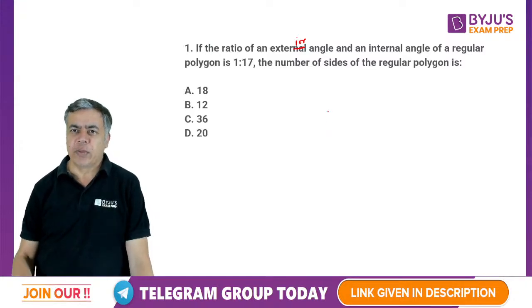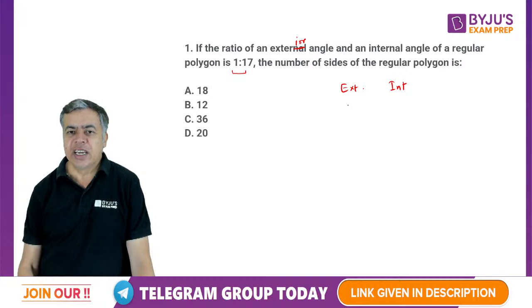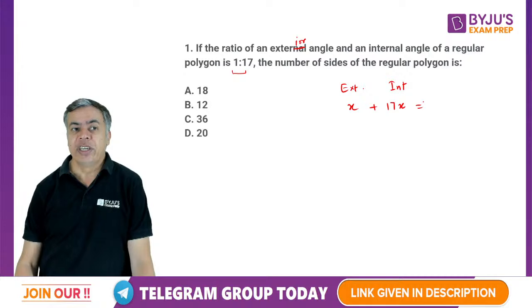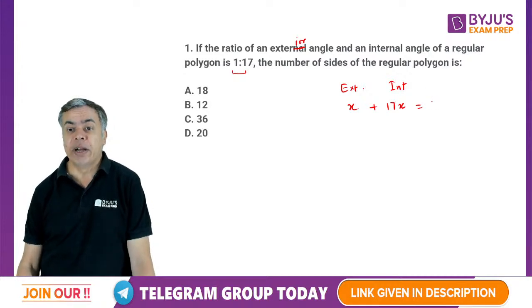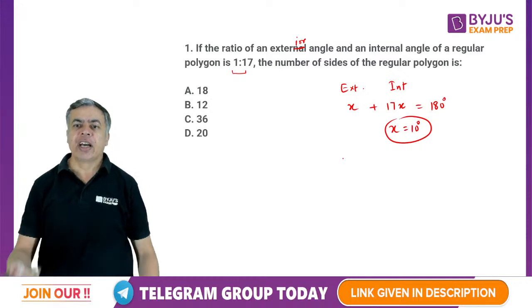On our channel we are providing a lot of free content also. Let's see here. If the ratio is 1:17, exterior and interior angle, let's say it is x and 17x. The total, because exterior plus interior is always 180. Exterior angle and interior angle are always supplementary, so the total must be 180. So it is 18x, so x must be 10 degrees, and my exterior angle is 10 degrees.